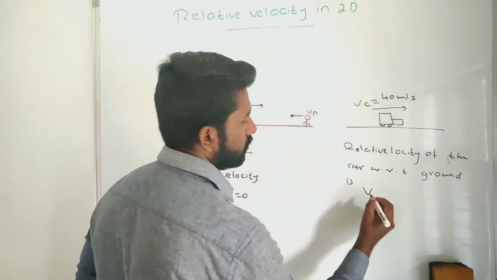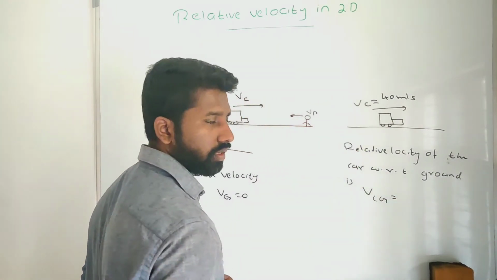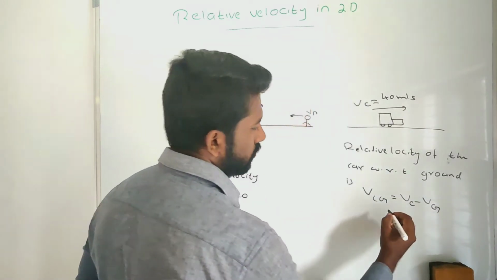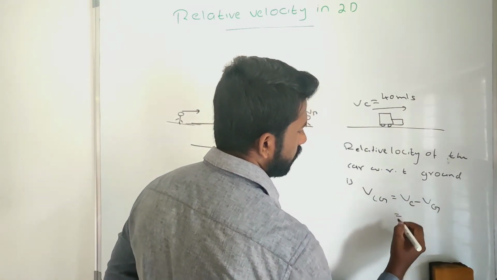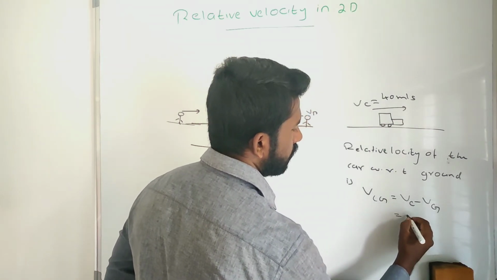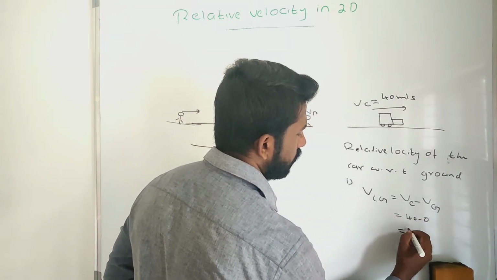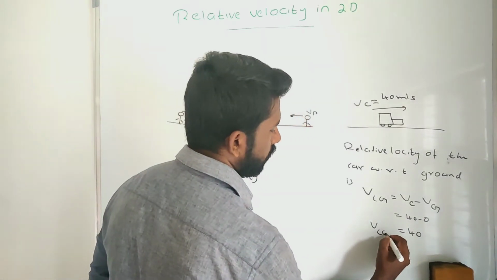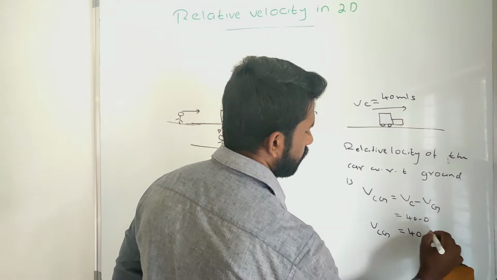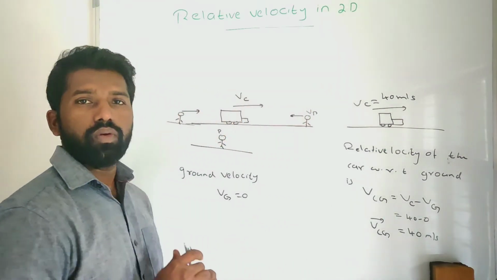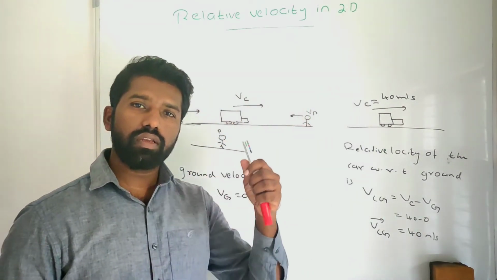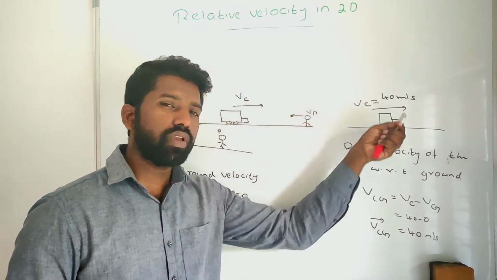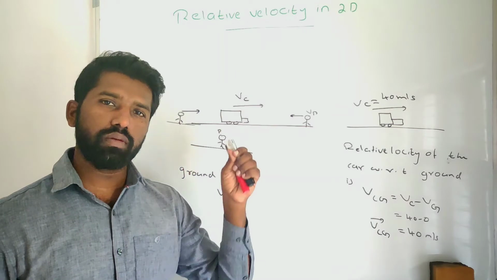We will represent it like this: Vcg, that is equal to the velocity of the car minus the velocity of the ground. The velocity of the ground is 0, the velocity of the car is 40. So 40 minus 0, so 40 itself. So the velocity of the car with respect to the ground is 40 meters per second. So any person standing on the ground feels that the car is moving with a velocity of 40 meters per second.